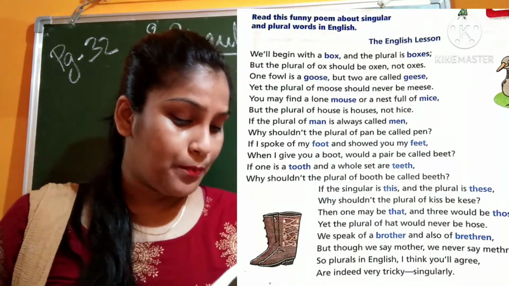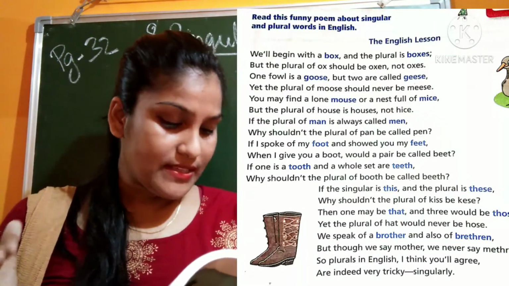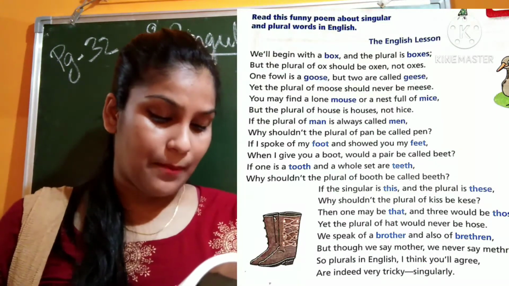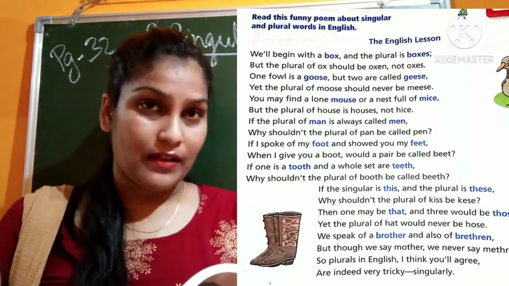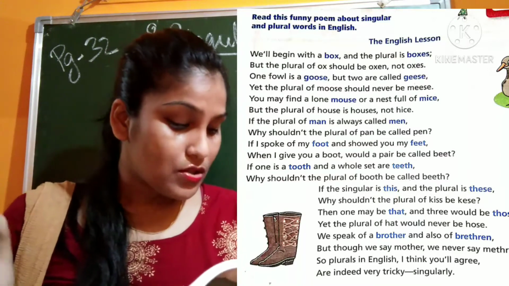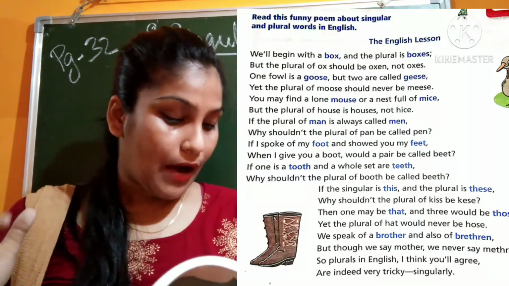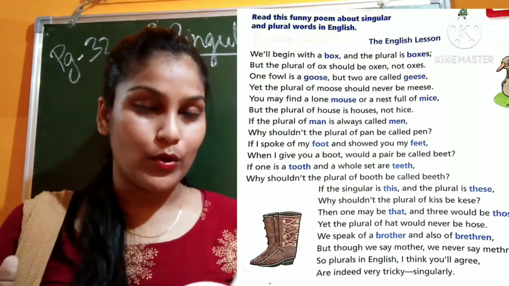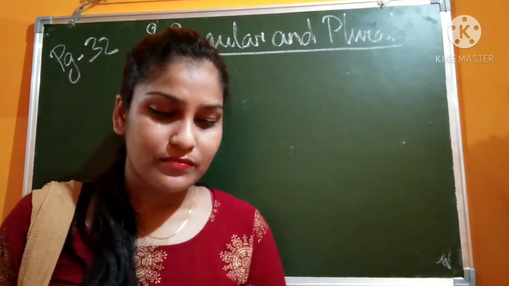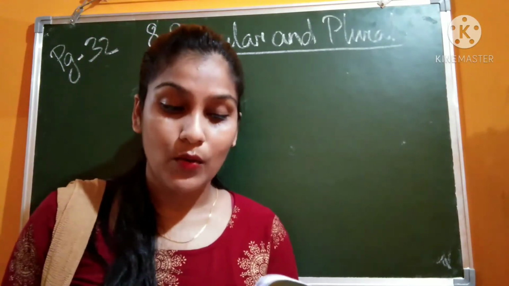We speak of a brother and also of brethren. But though we say mother, we never say methren. So, plurals in English, I think you will agree, are indeed very tricky singularly. Yes, it's tricky. So we will now do the plurals of these words.